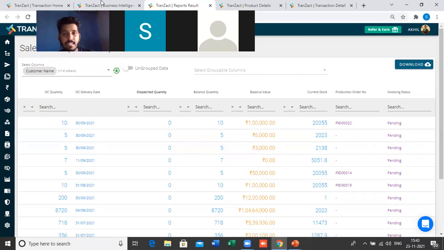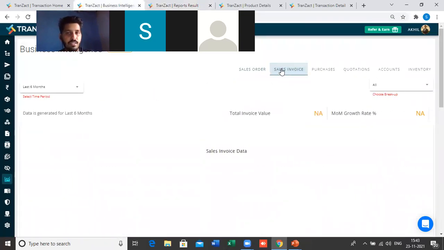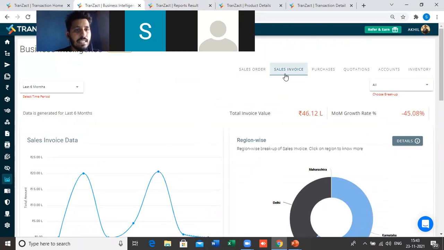Okay, then coming to the business intelligence, we have the sales invoice. The details will get fetched. The rest of the details are the same. Only the difference is the details will get fetched from the sales invoice, not from the sales order, but the sales invoice.